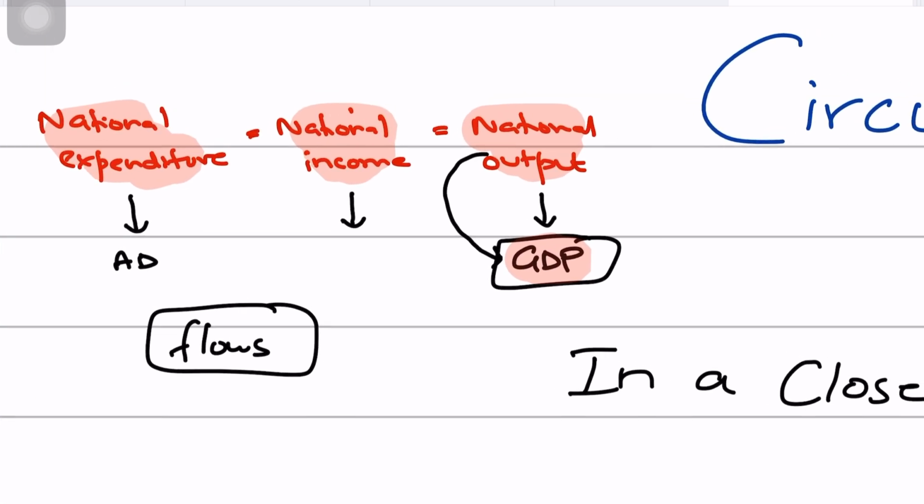So the circular flow model will also explain why national expenditure equals national income equals national output. That is exactly what the circular flow will explain as well. That the total spending in the economy is equal to the total income in the economy, which is equal to the GDP of the country, that is the value of the output, right? And this would be modeled by the circular flow, right?